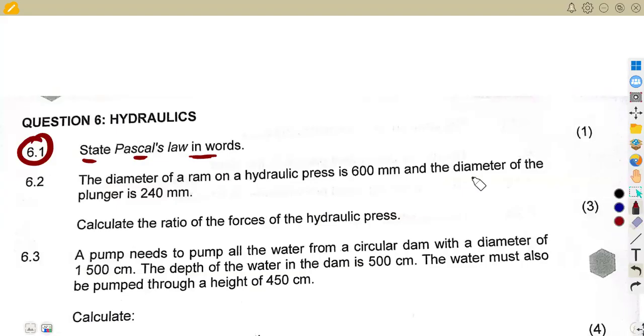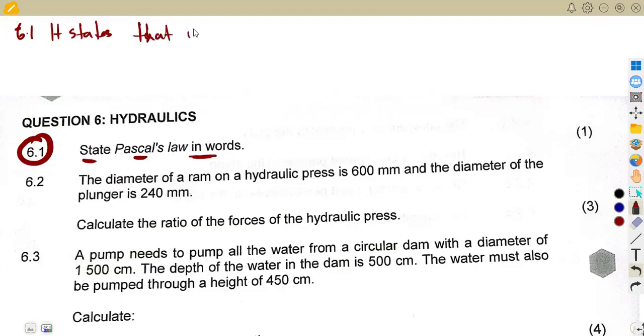In words, all right? So remember that Pascal's law is all about the pressure that is being applied in an enclosed system, and it must remain the same throughout. All right. So let us just have this properly. Let us just do 6.1.